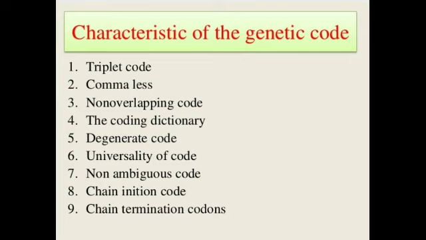Genetic code does not possess punctuations. Reading of genetic code, once started, continues without any comma. A codon specifies the same amino acid from bacteria to human being. So it shows universality.